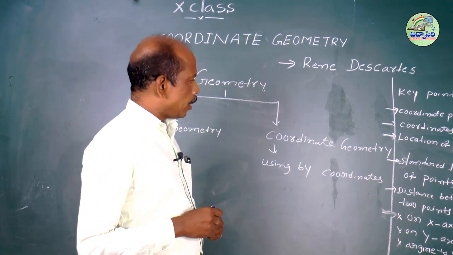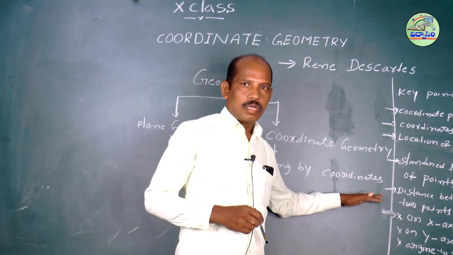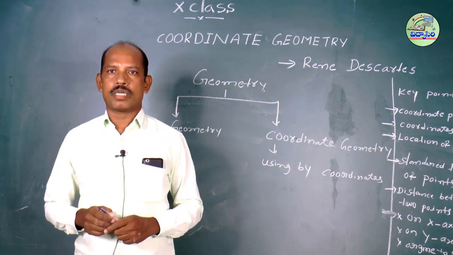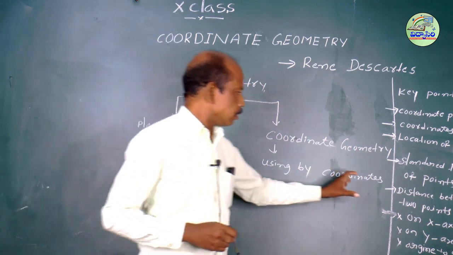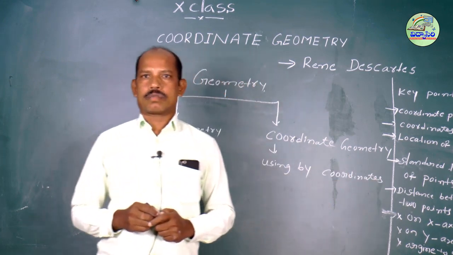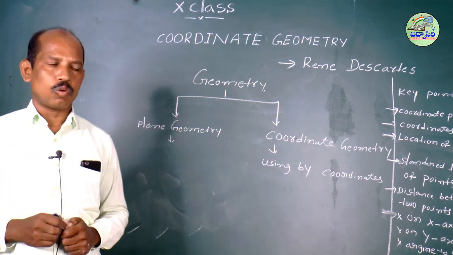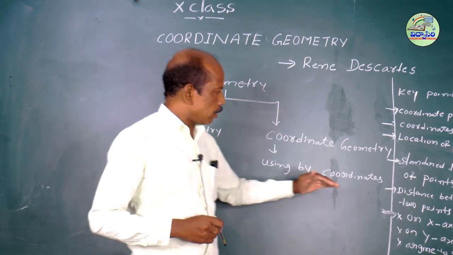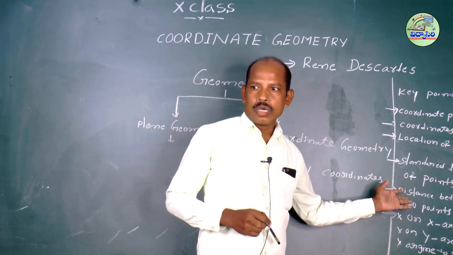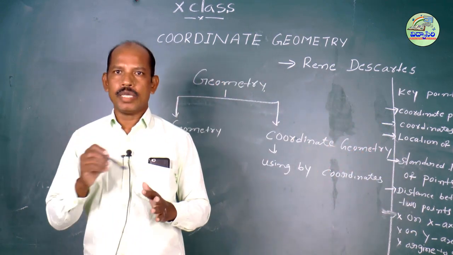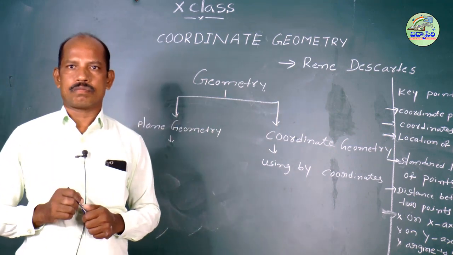Next, the main important thing, it is compulsory in the examination: distance between 2 points. We can find the distance between 2 points; the other name is length of the line segment.